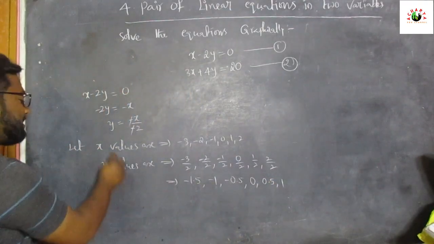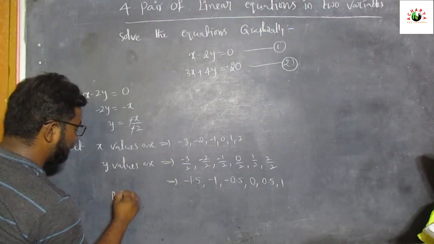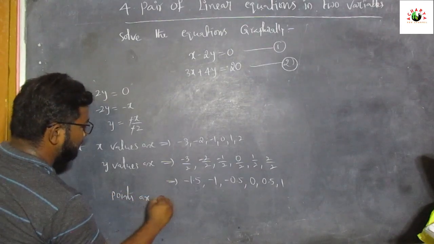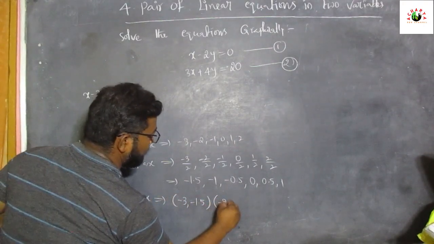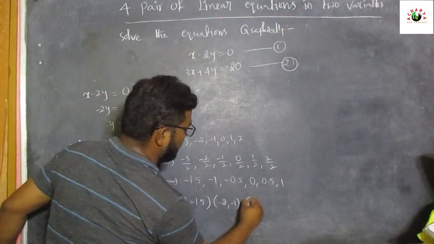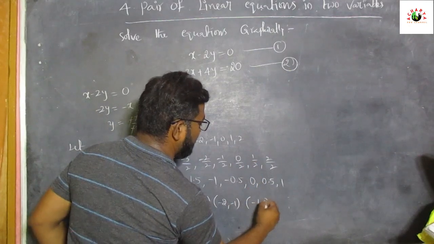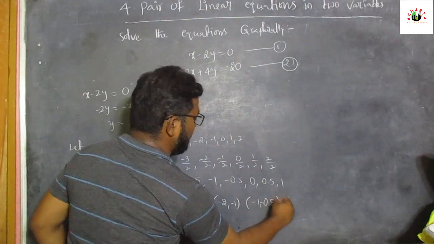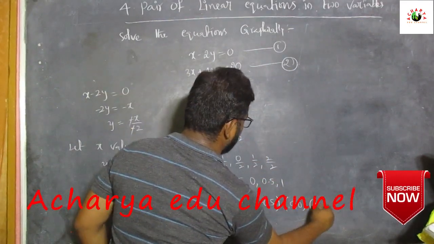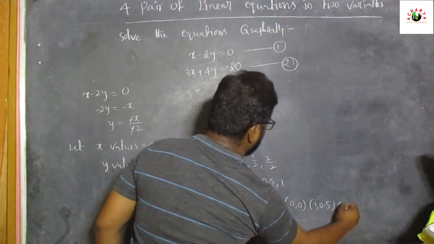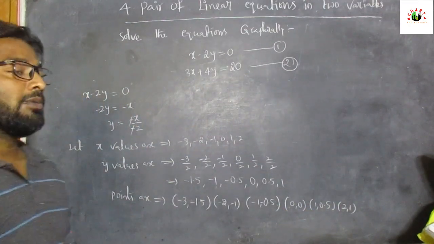So now what are the points? X and y is a point. So the points are minus 3 comma minus 1.5, minus 2 comma minus 1, minus 1 comma minus 0.5, and the next one is 0 comma 0, 1 comma 0.5, and 2 comma 1. These all are points.